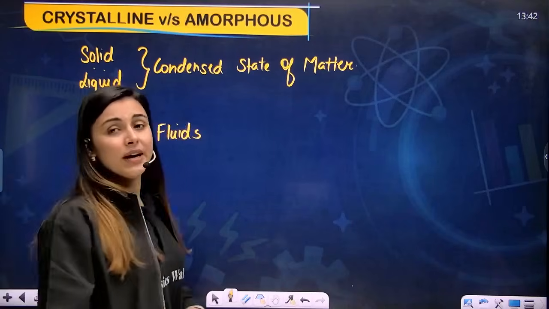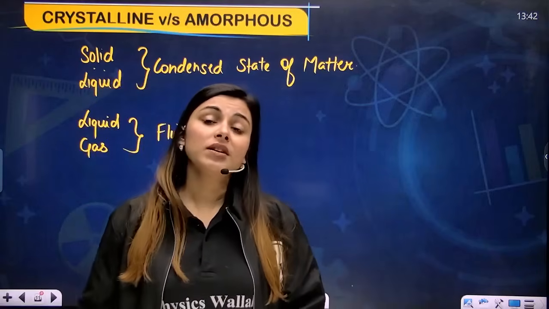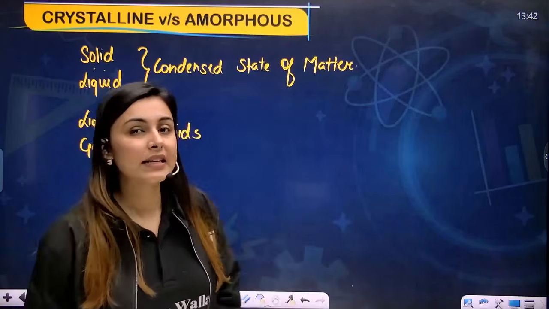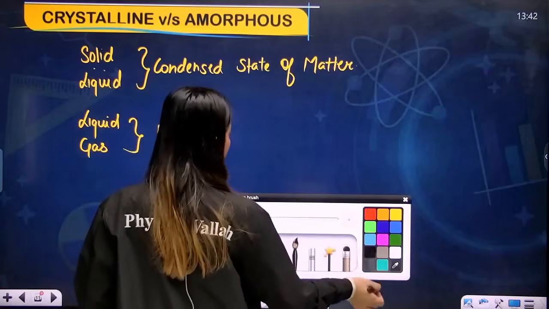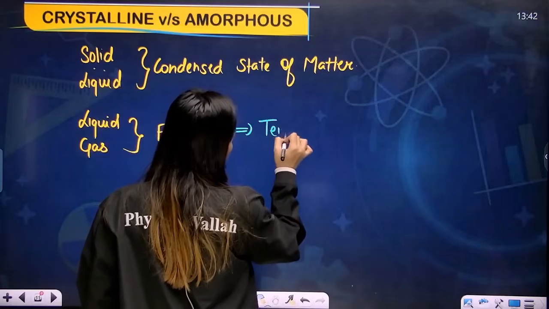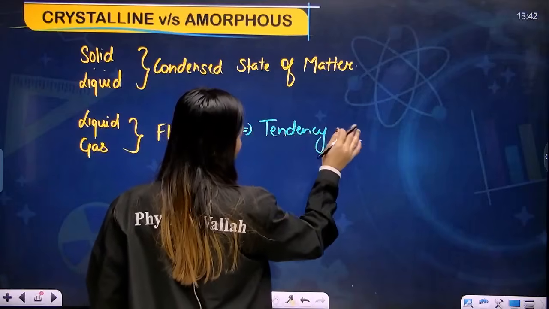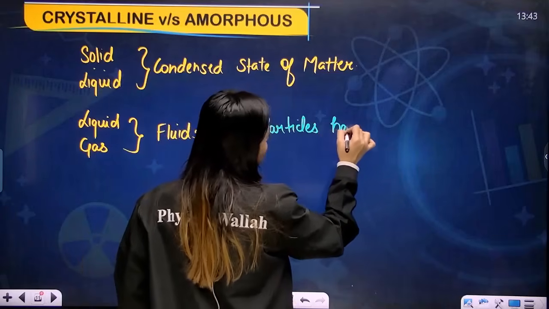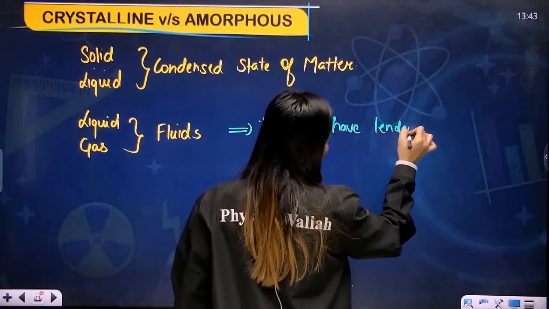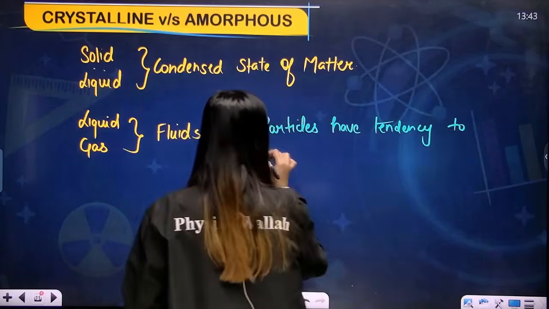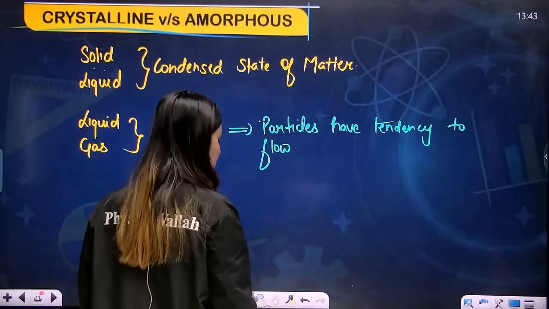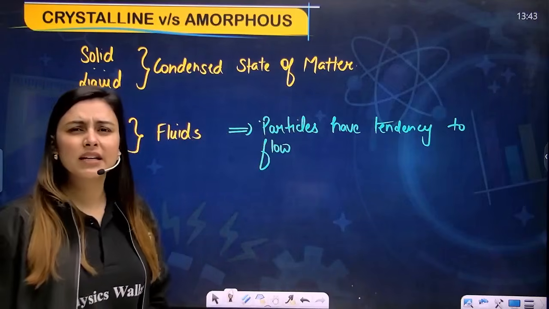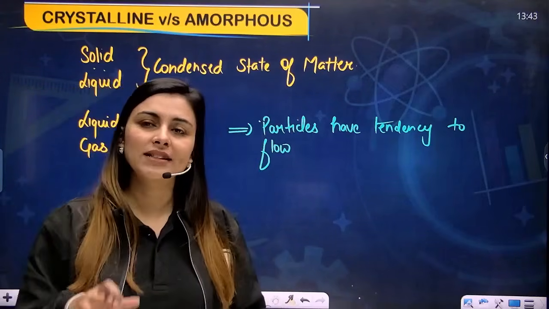Why are liquid and gas called fluids and not solid? Because liquid and gas, these are the two states of matter which have the tendency to flow, right? Yes, so we can say particles have the tendency to flow. And that is the reason these two together are known as fluids. Okay, perfect. I hope you've studied in your physics also. You call liquid and gas both as fluids, right?